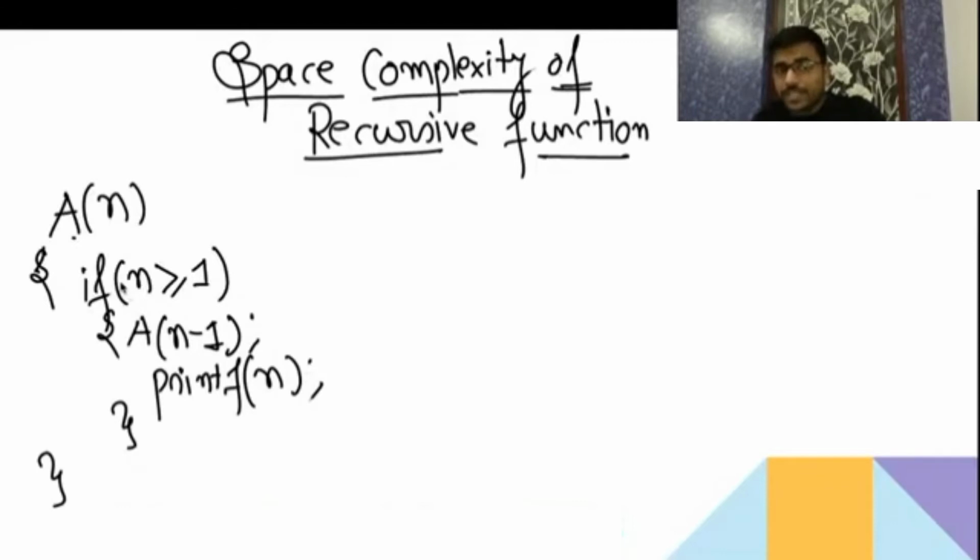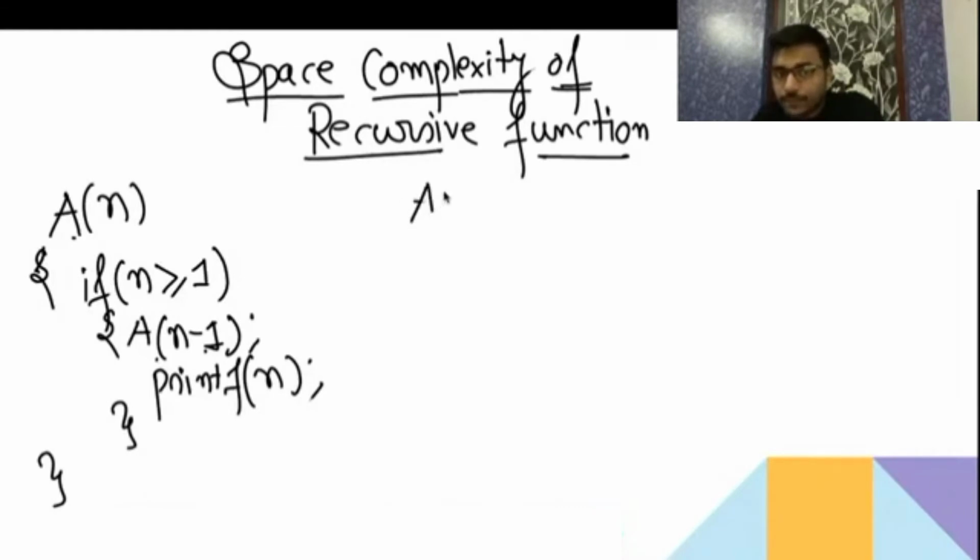Now see what is going to be the space complexity. This function is going to call A again, and again A is going to call A, and it is just doing a print. If I ask you the output of A(3), the number of lines of code in the function is small. So whenever the number of lines in a function is small, you can go to the tree method.